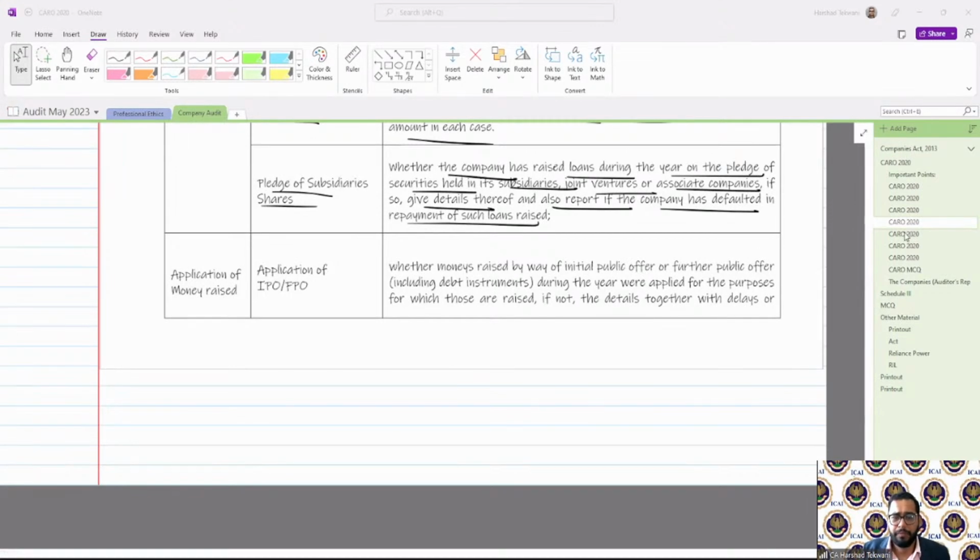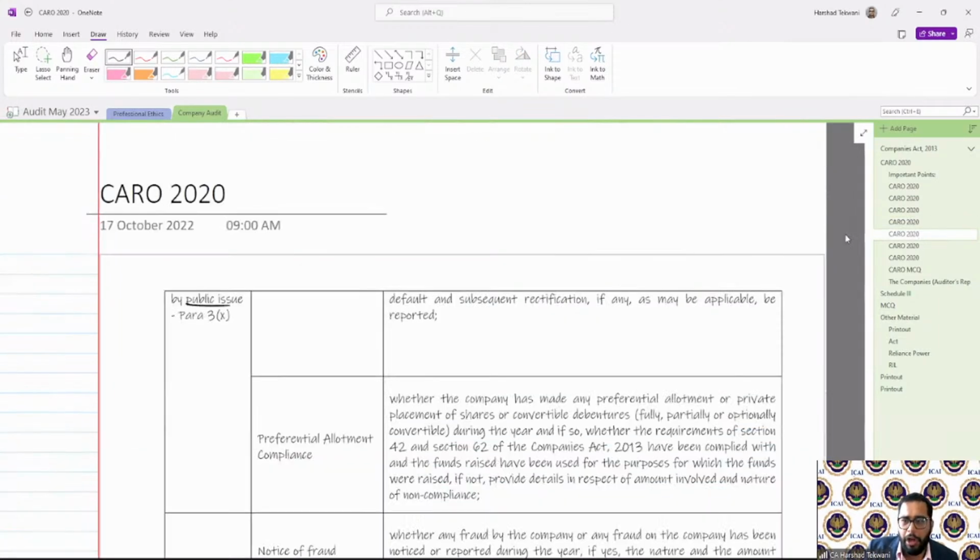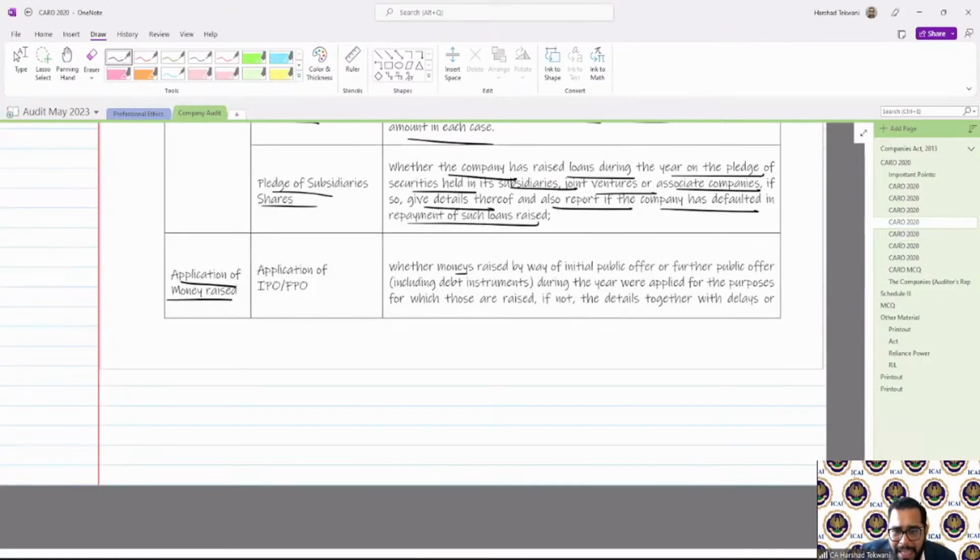Next clause of the same para 3, that is 10, which says the application of money raised by public issue. Now here we are required to report for the application of money raised. So whether money raised by way of initial public offering or further public offering during the year were applied for the purpose for which those were raised.